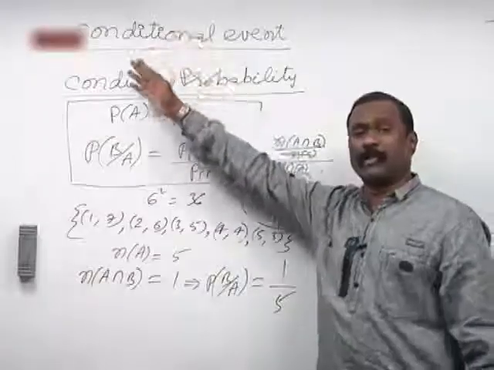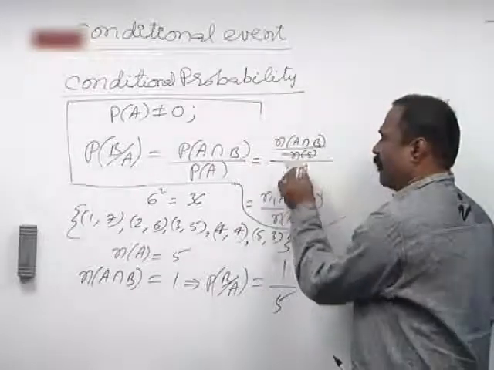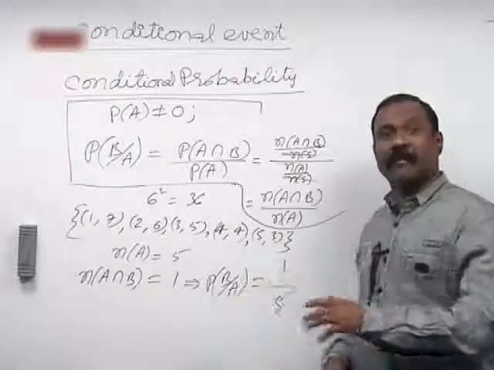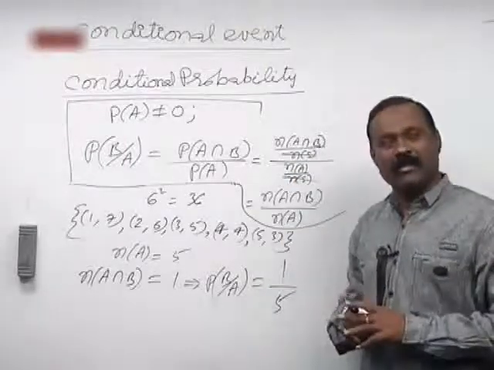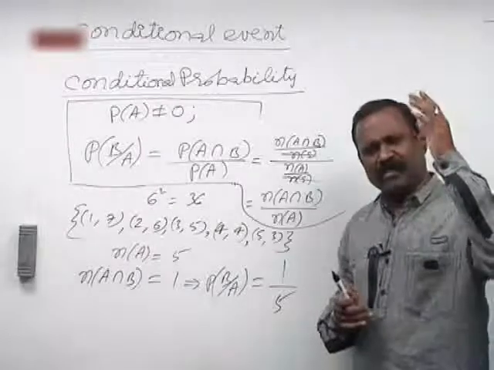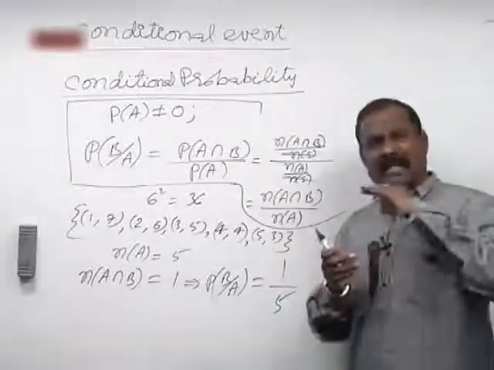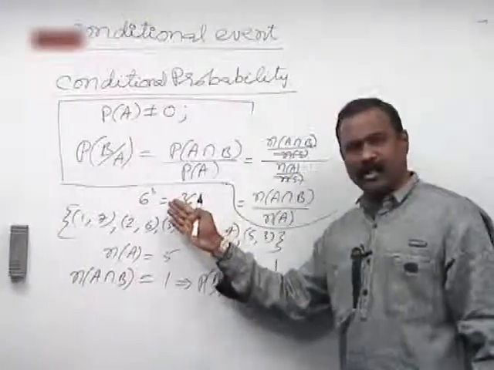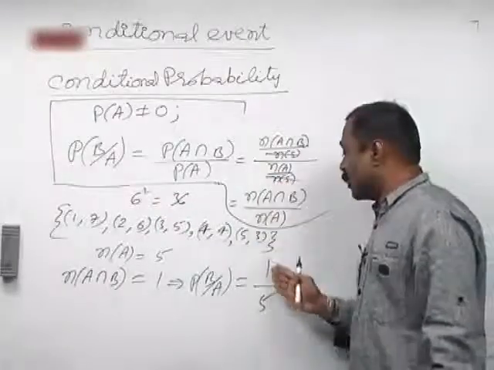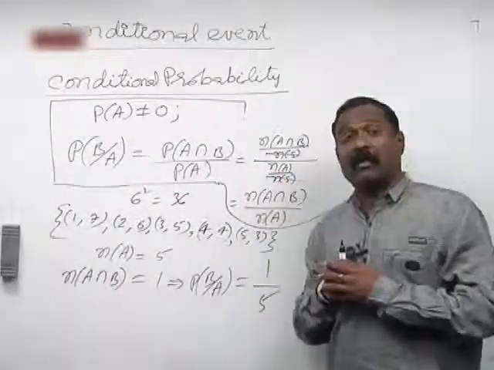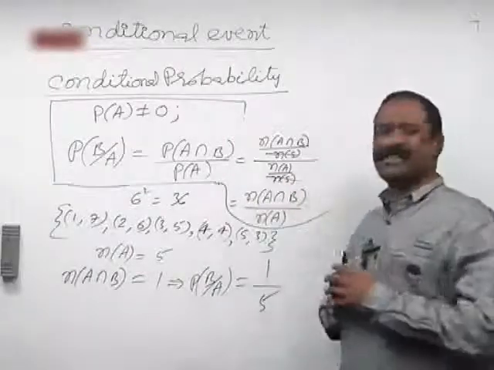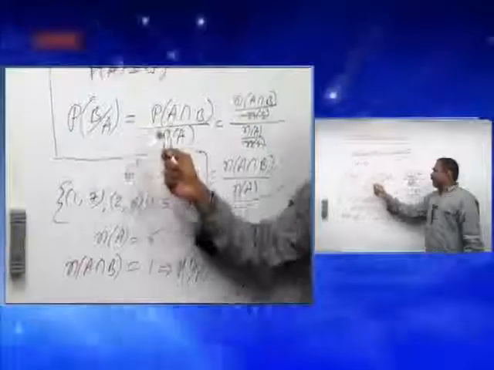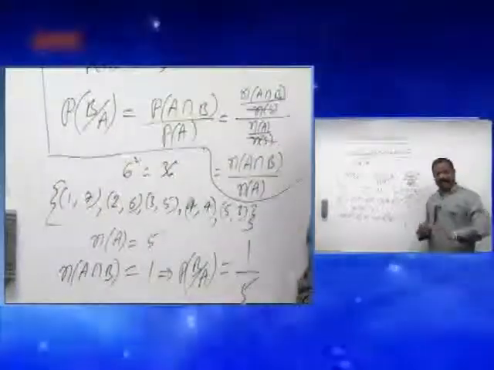In the case of conditional probability, if you write the classical definition of probability, this N of S gets cancelled. That is why you should understand the classical definition properly. In conditional probability, the denominator is restricted like this. Instead of 36, which should be the total number of outcomes anyway, that gets cancelled. That is why you can remember or see the conditional probability like this. So P of B after A, or P of B given A, is nothing but P of A intersection B upon P of A, which is the definition of conditional probability.